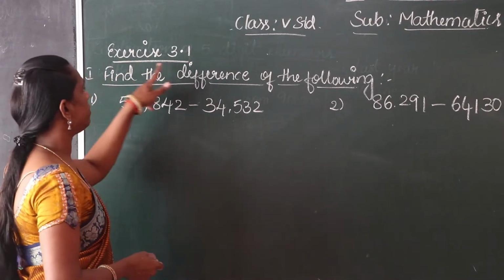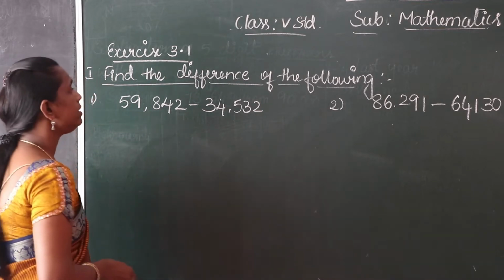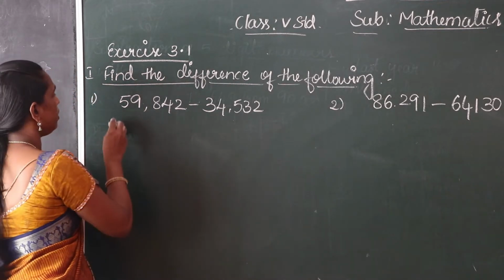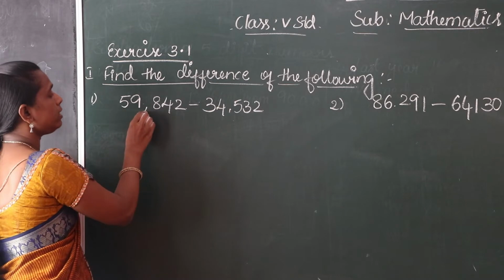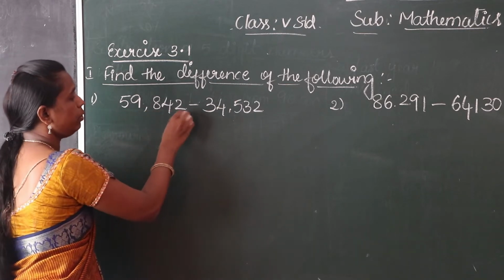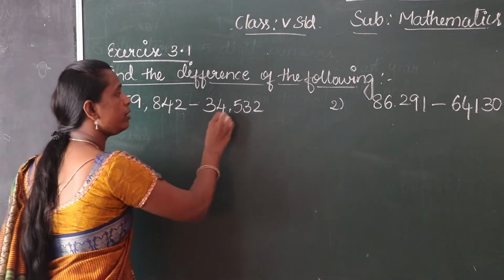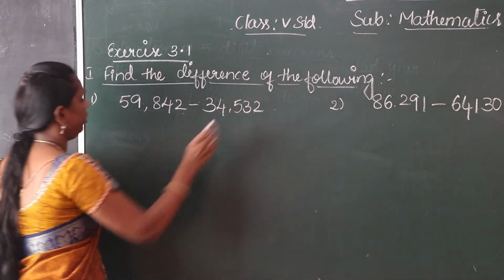Next, exercise number 3.1. Find the difference of the following. In that one, first one, 59,842 minus 34,532.